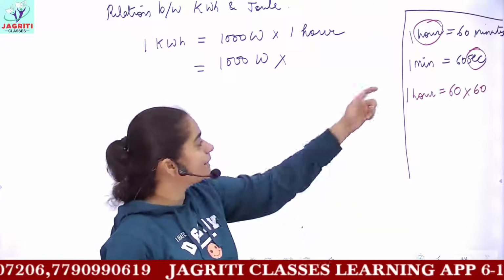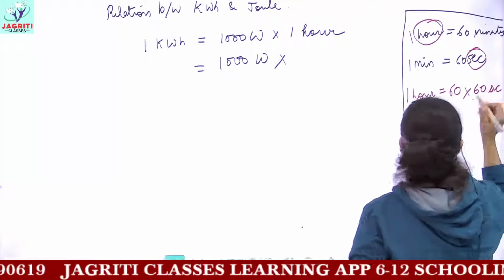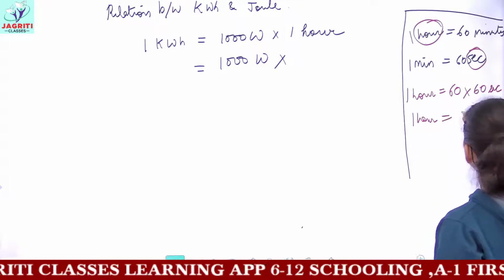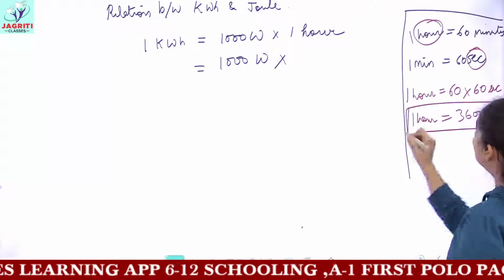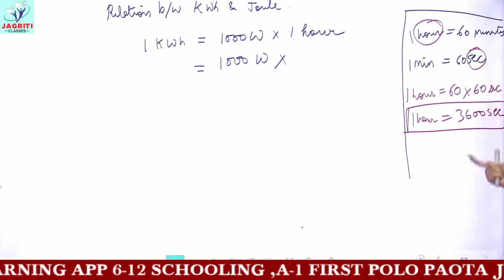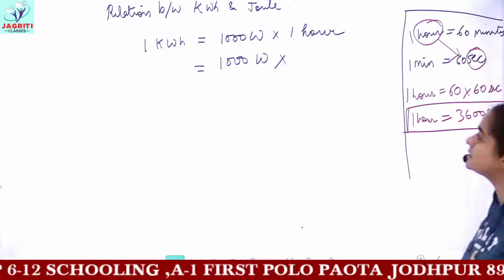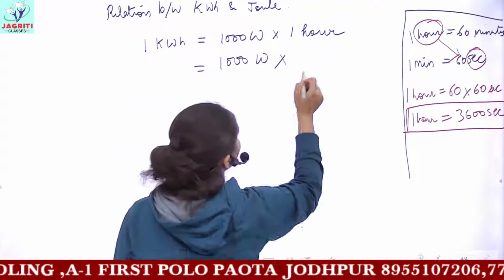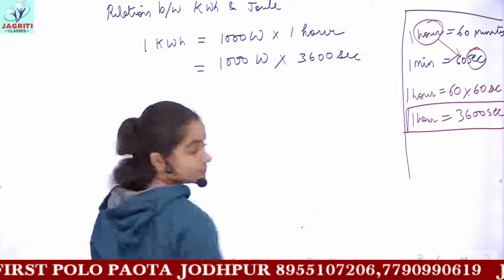So we will be getting the final answer that 1 hour is equal to 60 into 60 seconds, which means on calculation we get 3600 seconds are present in 1 hour. I hope this calculation is clear. That is the conversion of hours to seconds. Okay, it is a simple conversion. So instead of 1 hour, what I'll be writing here is 1 hour is equal to 3600 seconds.